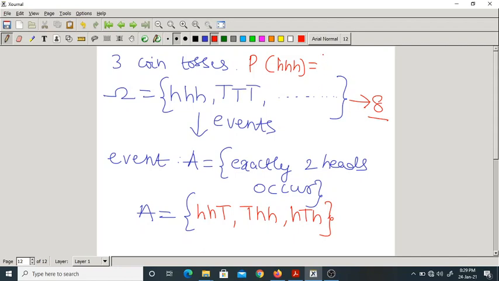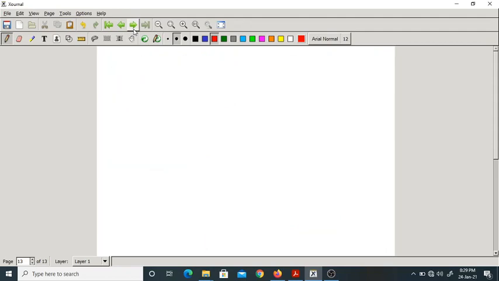Equiprobable means 1 by 8. So for 3 heads, 3 tails, all elements of the sample space being equiprobable, the probability of each and every element is 1 by 8. You know what I mean by equiprobable, or equally likely. But in the event A, I have only 3 elements, so I want to find the probability of A.